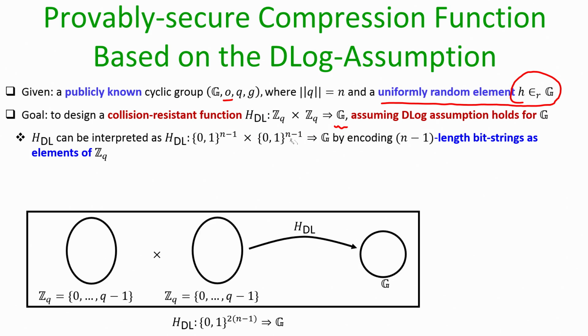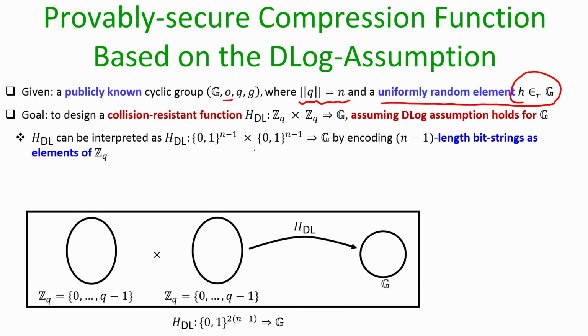So, you can interpret the function H_DL that we are trying to construct as a function which takes two inputs of size n minus 1 bits, by encoding n minus 1 length bit strings to elements of Z_q. This is because I am assuming here that the size of q is n, namely the number of bits that I need to represent q is n. There exist certain groups where I do not need to do encoding. Naturally, every n minus 1 length bit string can be mapped to an element of Z_q, but if that is not the case, I can do some kind of encoding and encode every n minus 1 length bit string as an element of Z_q.